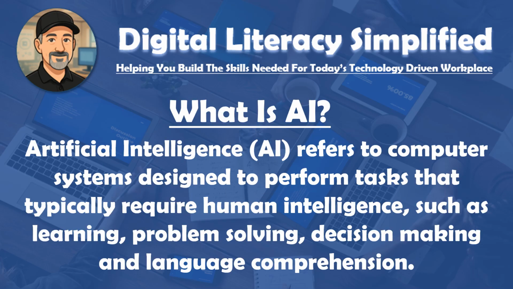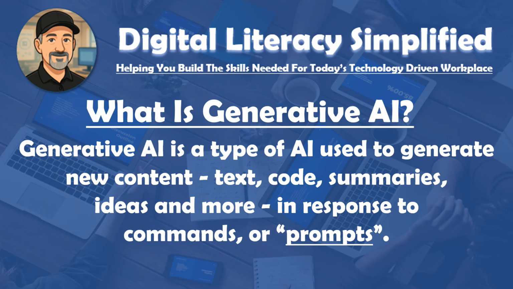So what is AI? Artificial intelligence refers to computer systems designed to perform tasks that typically require human intelligence, such as learning, problem solving, decision making, and language comprehension. And what is generative AI? Generative AI is a type of AI used to generate new content, so text, code, summaries, ideas, and more, in response to commands or prompts.